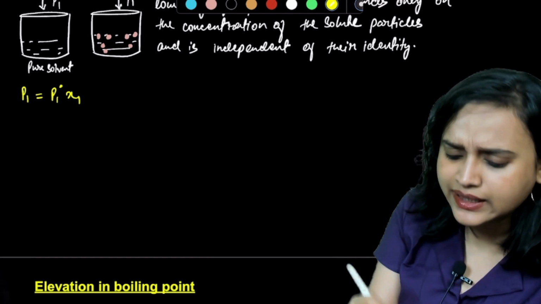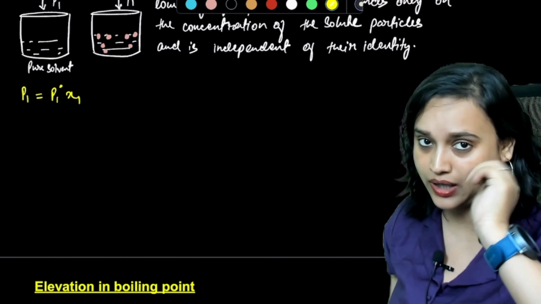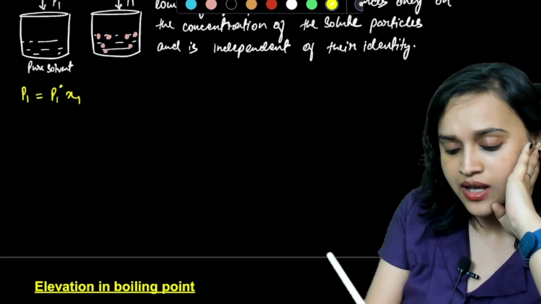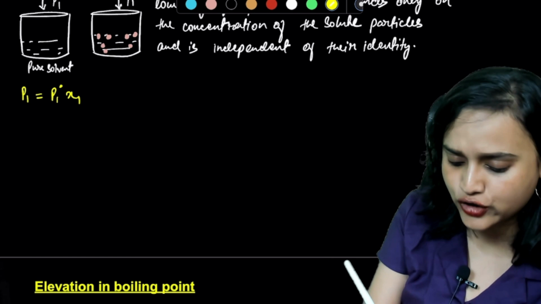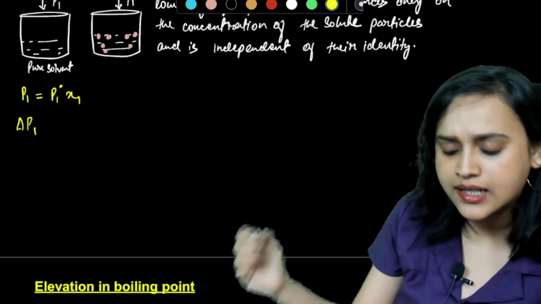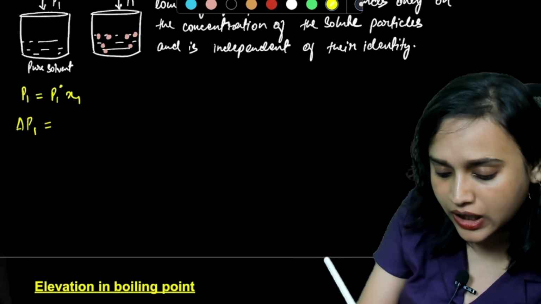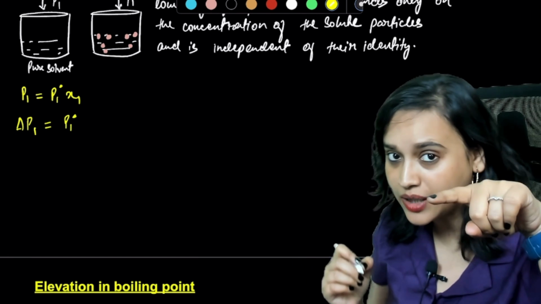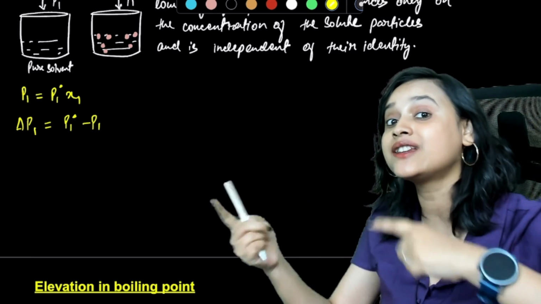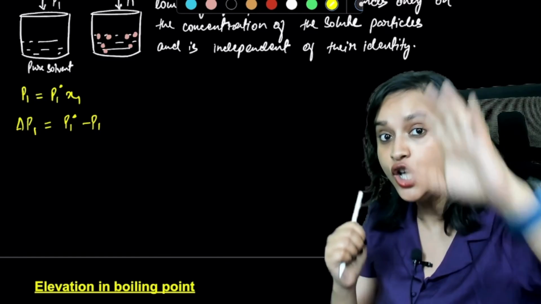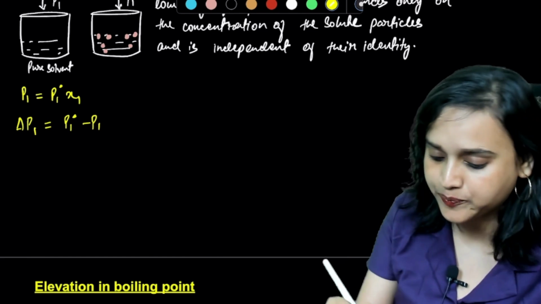Also tell me something, that this P1 and P1 naught that you have, right? You have also P1 naught. Suppose I want to find out the delta, that is the difference in the partial pressure. Suppose I want to find delta P1. So my delta P1 is going to be pure solvent's partial pressure minus P1. Do you all agree? Yes, because I just said that lowering of vapor pressure will happen. So the pure solvent basically has higher partial pressure. Do you all agree? Yes. Okay.